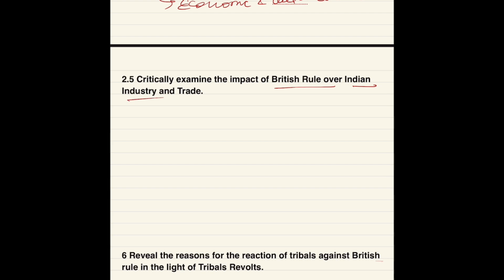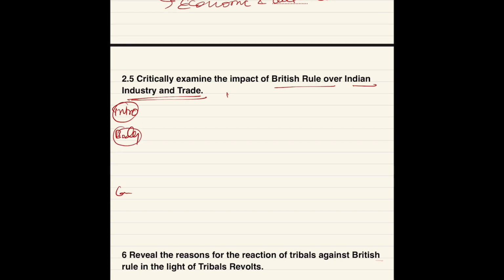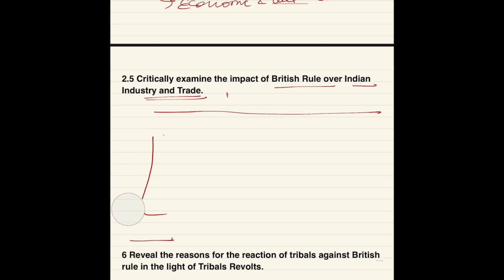Then move on to our next question, that is: critically examine the impact of British rule over Indian industry and trade. We all know what British rule did to our industries. Here in the intro, do not write words like intro, body, or conclusion. Whatever you are writing, you write one line, leave one line, then write the body in some point format, then conclude. So it already looks like you wrote in a proper format. Don't do such things, writing these words.